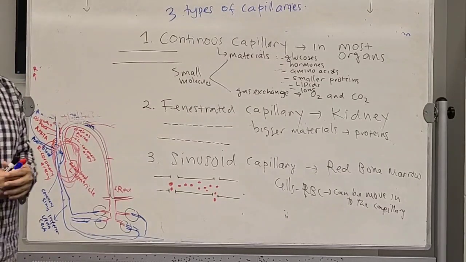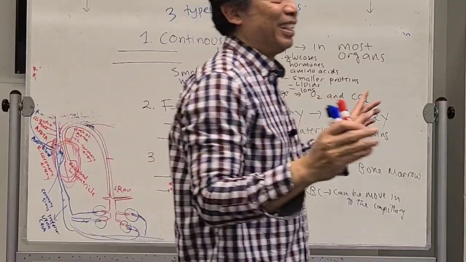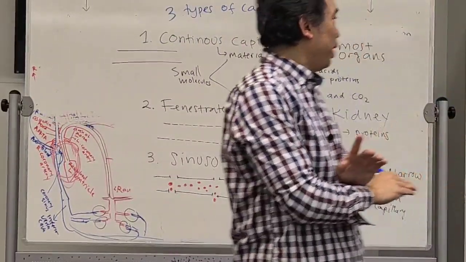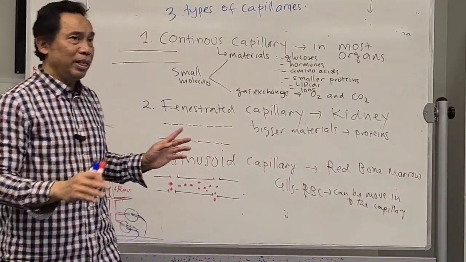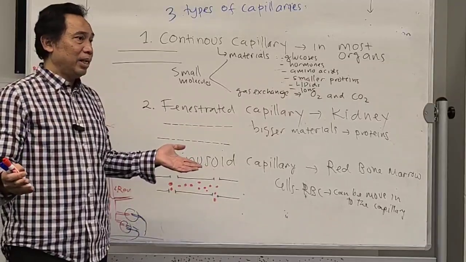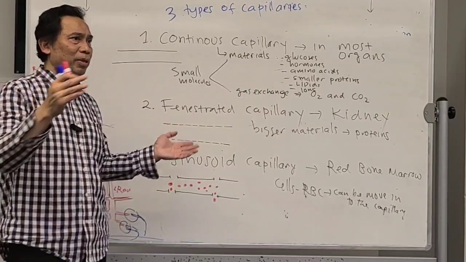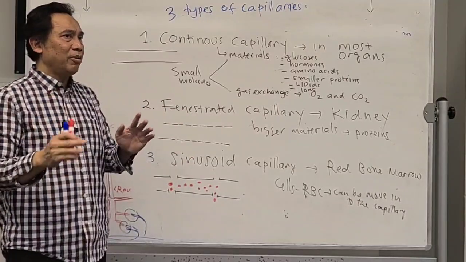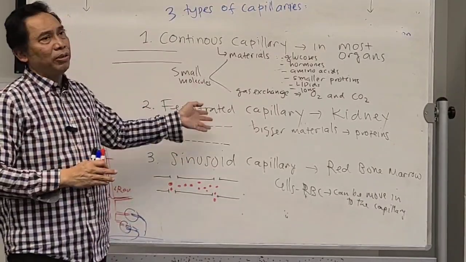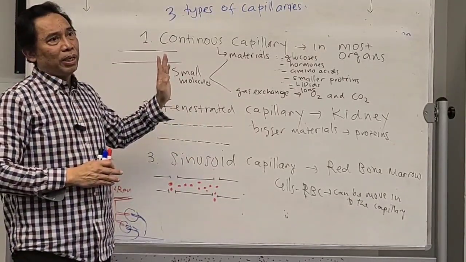Okay, anybody have a question for this one? If not, I think we are done mostly for this chapter. Maybe a little bit on the structure of the blood vessel. What is the difference between artery and the vein? How are they different? We're going to continue that next week.